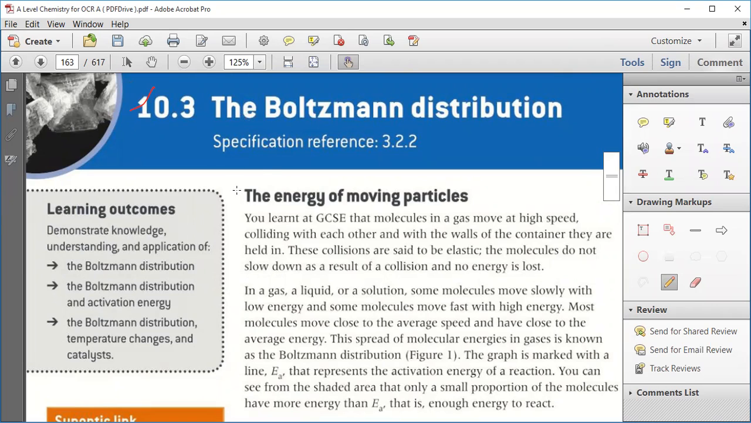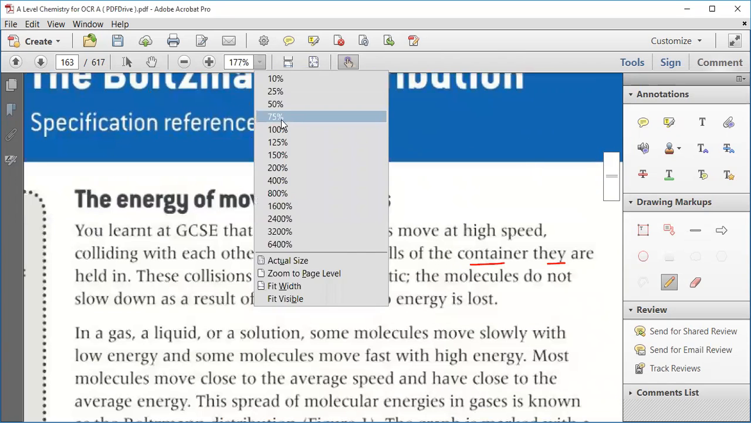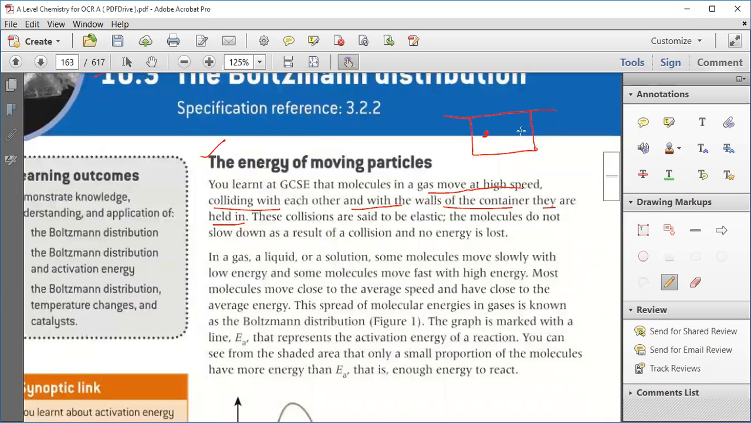Now, the energy of moving particles. We learned in our previous classes that molecules in a gas move at a very high speed, colliding with each other and with the walls of the container they are held in. Suppose this is a closed container, and the gas particles are in it. Gas particles have a tendency to move here and there, and that motion is known as Brownian motion.